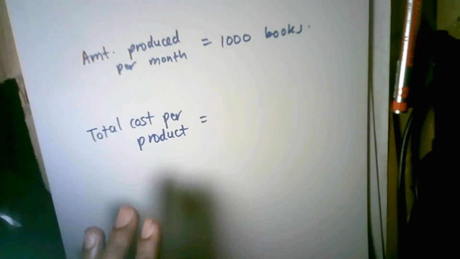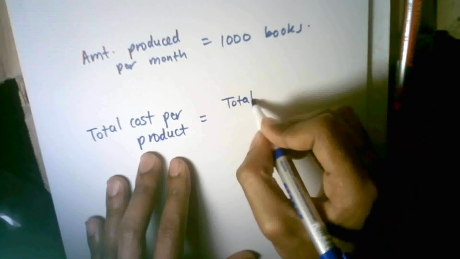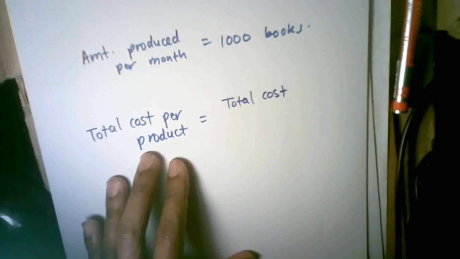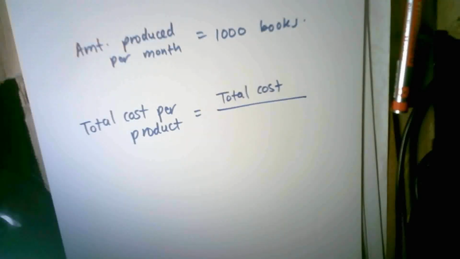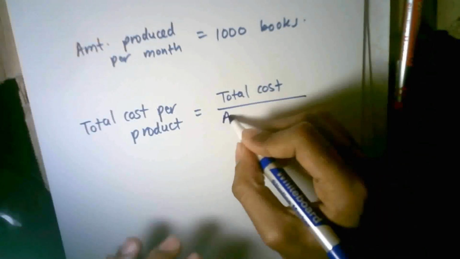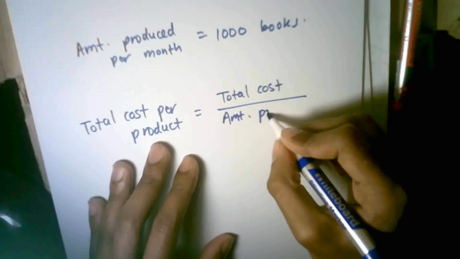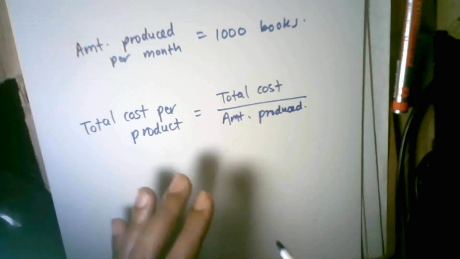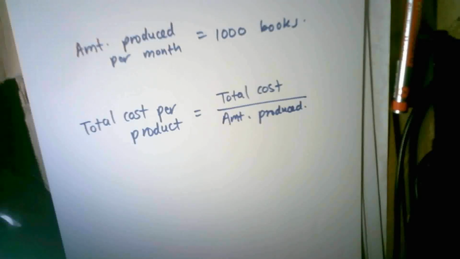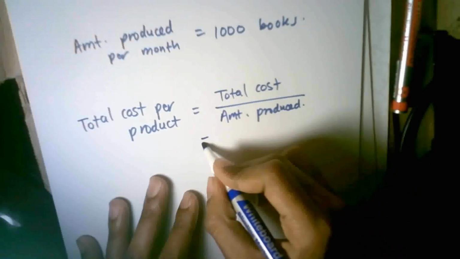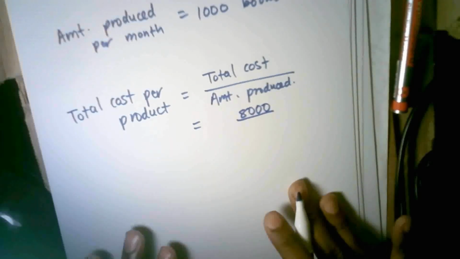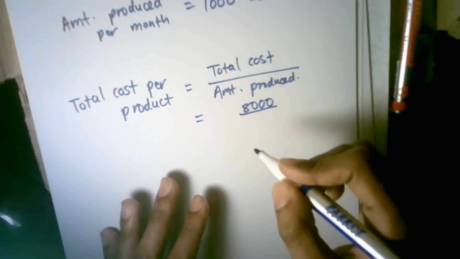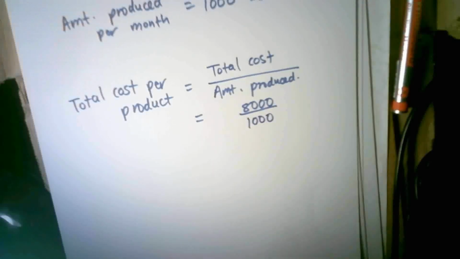My total cost per product is equal to the total costs, which we just calculated as the total fixed cost added to the total variable cost, divided by the total amount of units you produce, or the amount of units produced per month. Right? Remember, so it's total cost per month divided by the amount produced per month. Your total cost, we just calculated that to be 8,000 Rand. And the amount produced, we're assuming that every month you produce 1,000 books. So it's 1,000 books.